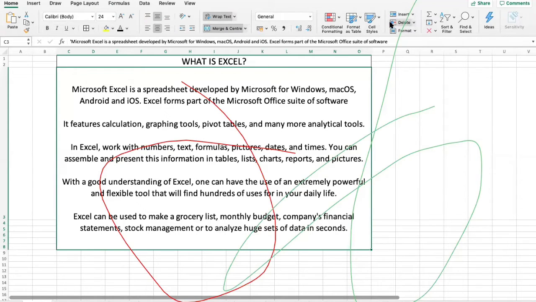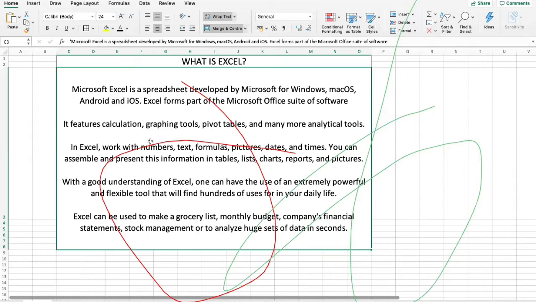These are called ribbons. So in a tab there are ribbons, and in the ribbons, you can see this thin line which separates some options apart; these are called groups. So in the home tab, this is the ribbon, and this is a particular group where you have paste, cut, copy, and other functions also.